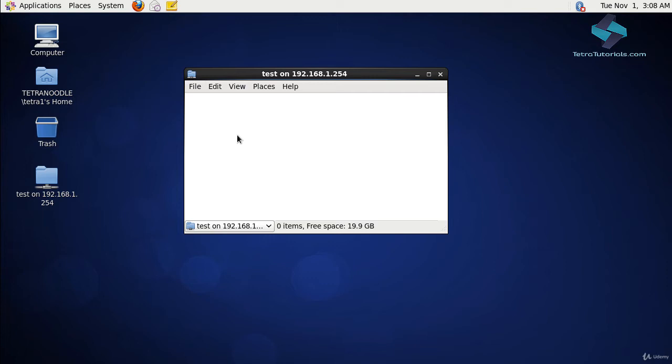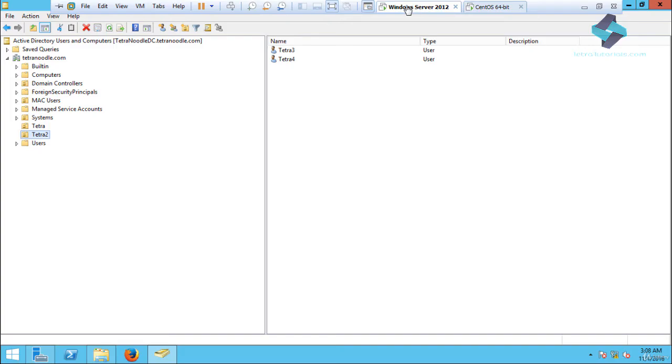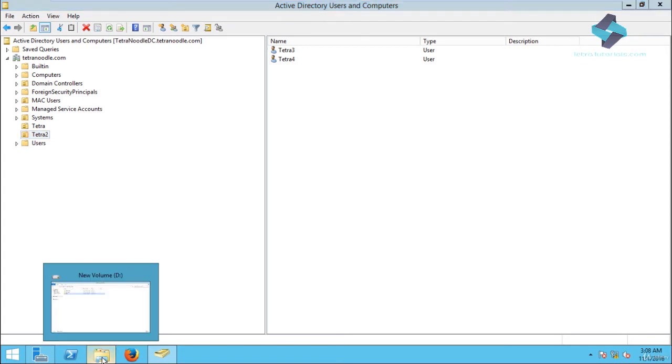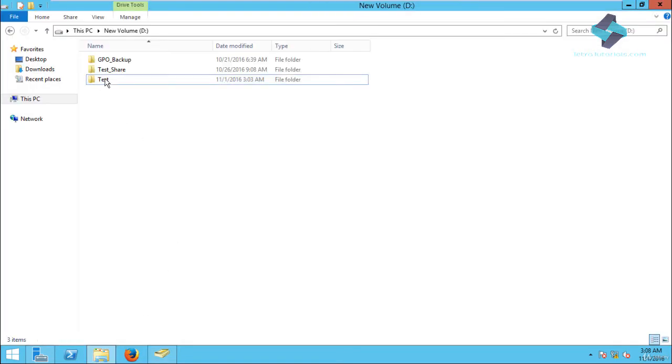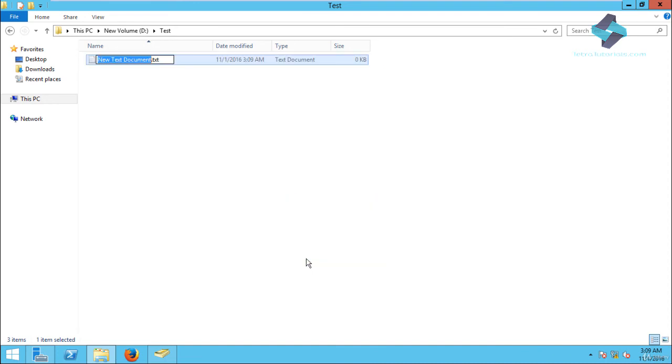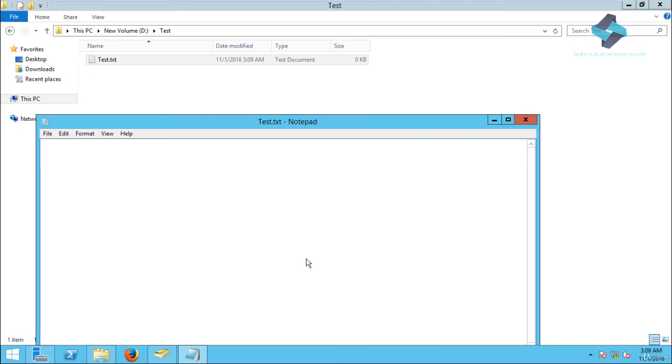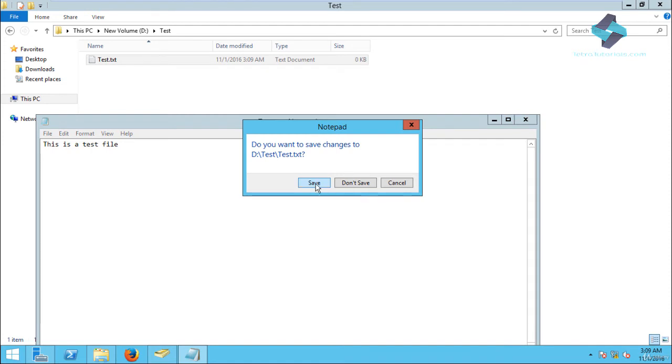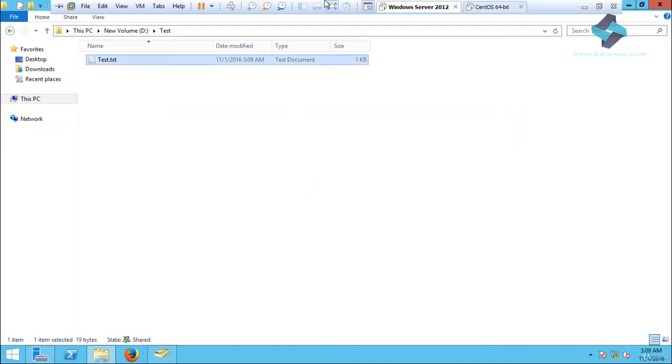First, let's make sure that we are accessing the correct network share. Switch to the Windows domain server, launch Windows Explorer, navigate to the test folder. Here, create a new text file called test.txt. Now let's open this text file with a text editor and enter some content. Let's say this is a test file. Let's close the text editor and save this file. And now switch to the domain joined Linux host.